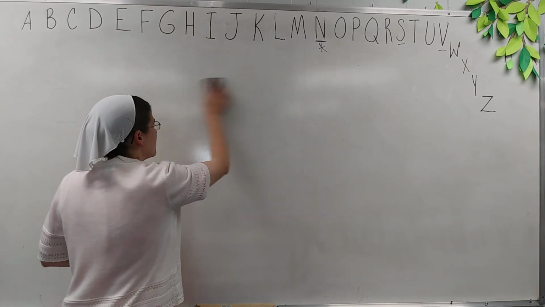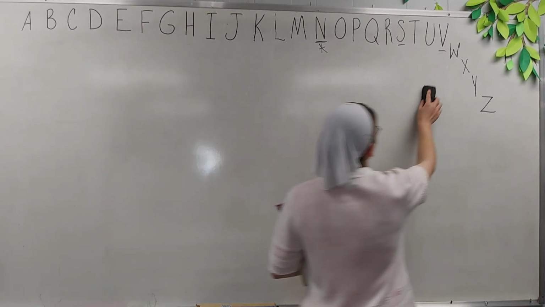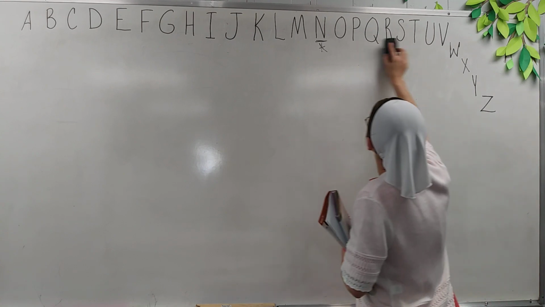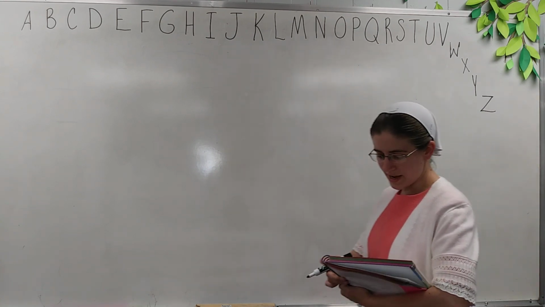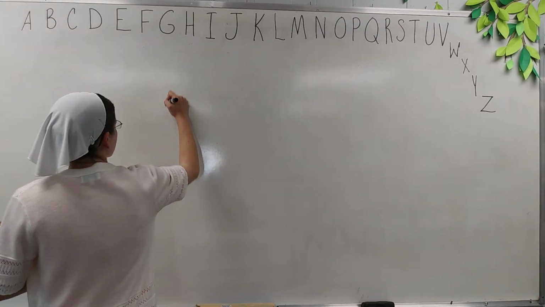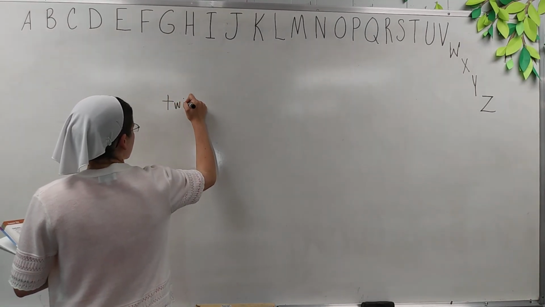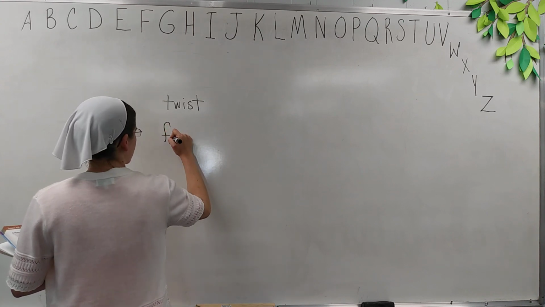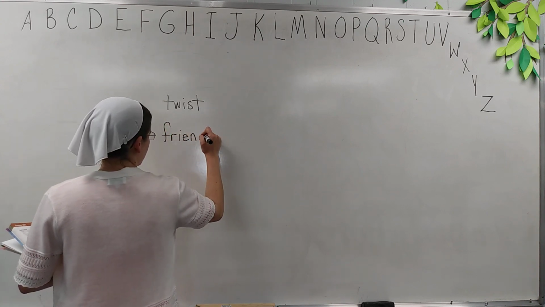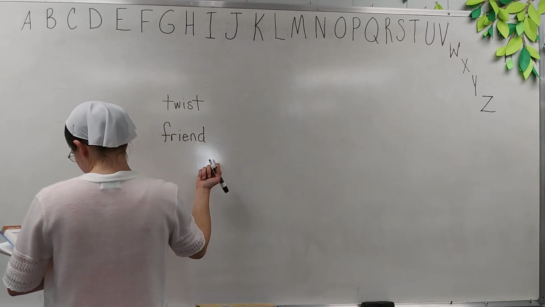Let's go ahead and do the one beside it. Okay, so we have twist, friend, and coin.